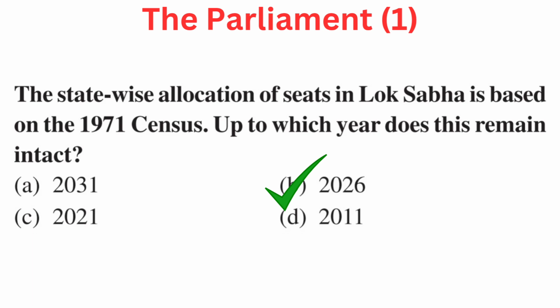Your question is, the state-wise allocation of seats in Lok Sabha is based on the 1971 census. Up to which year does this remain intact? Your options are A 2031, B 2026, C 2021, or D 2011. Right answer is B 2026.